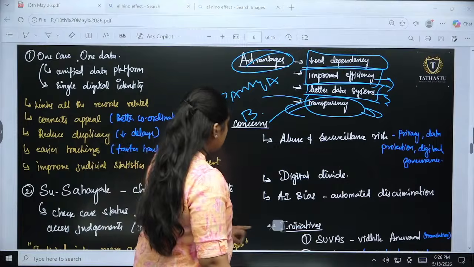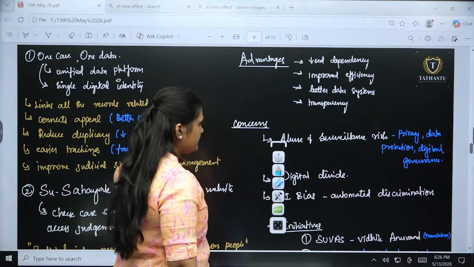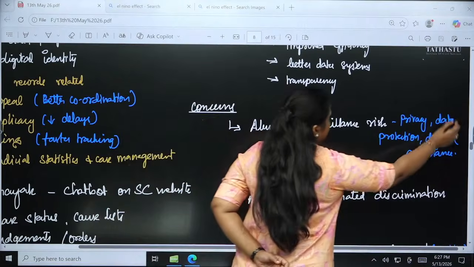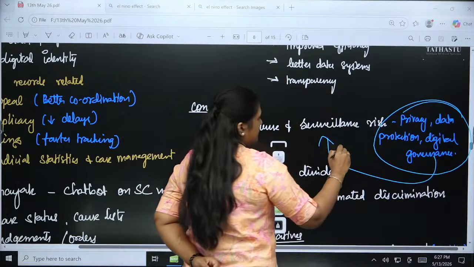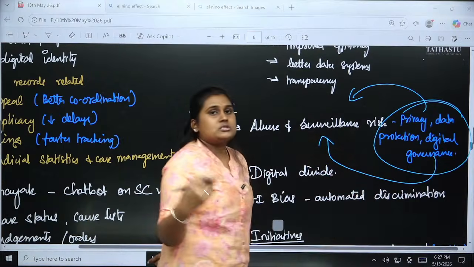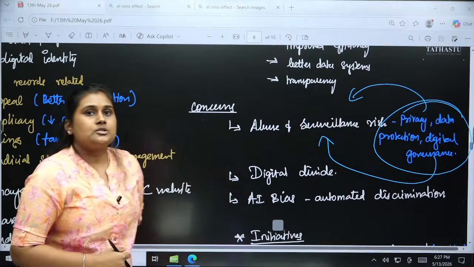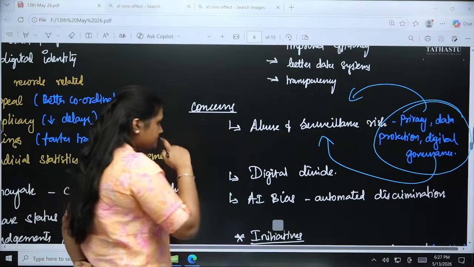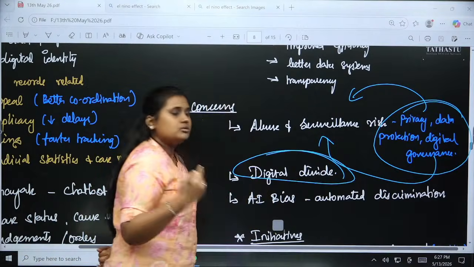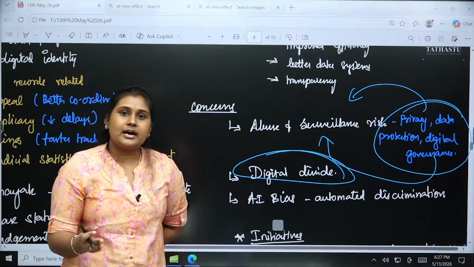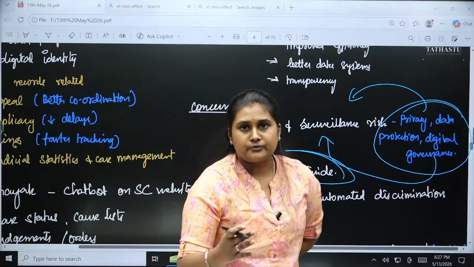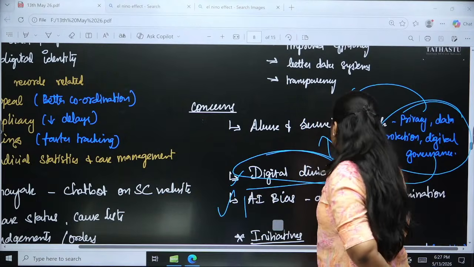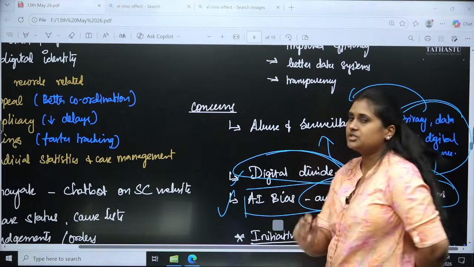Then the concerns here, which we have already talked about, are privacy, data protection, and also digital governance. Digital governance is about state surveillance, and privacy is about photos and evidences not being leaked. So yes, we will be coming to other things also. Just wait. The issue of the digital divide, where people who do not have access to digital platforms will be excluded. So that is a major thing. And the next one is about AI bias and automated discrimination, which we talked about.